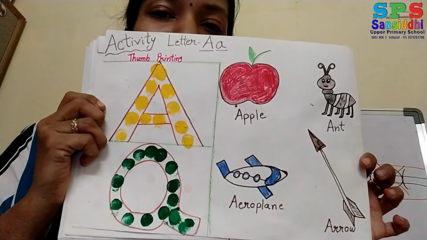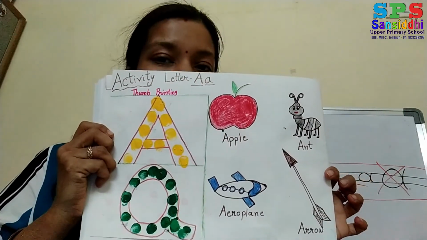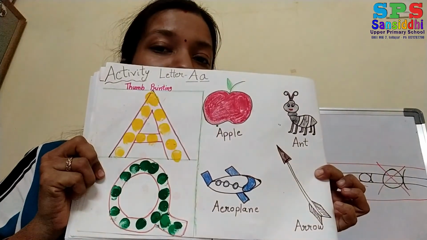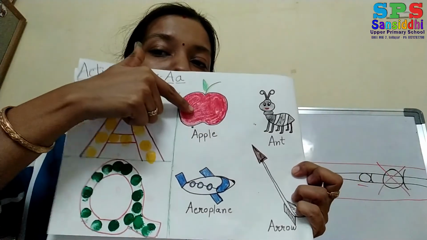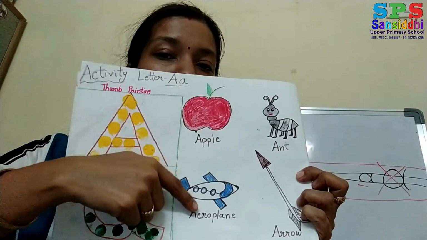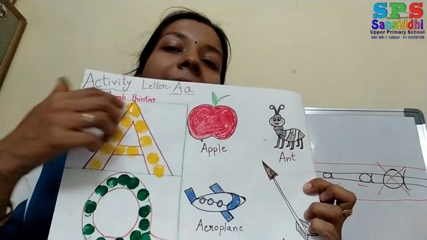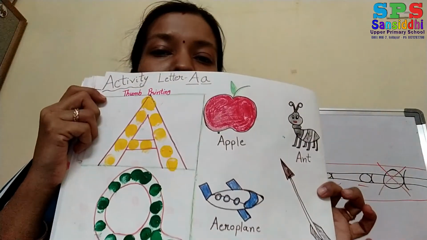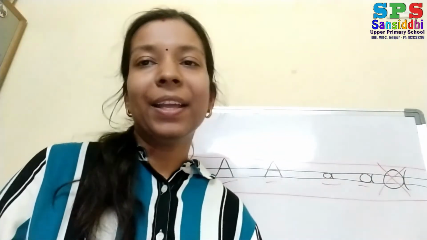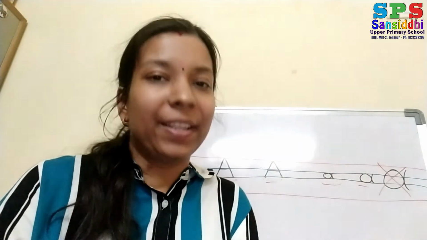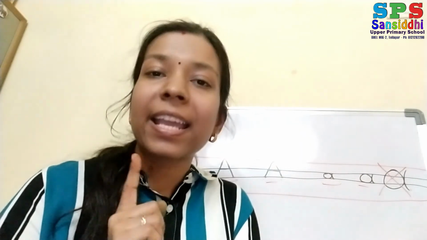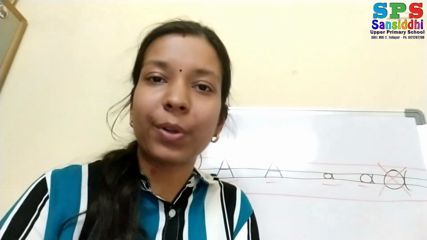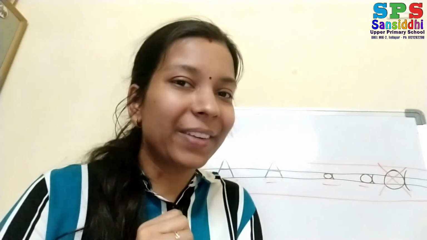So is it looking nice? So this is looking nice. So this is a capital A and small letter A thumb printing activity. A for apple, A for ant, A for aeroplane and A for arrow. Okay. So if you want, you can try it at your home. Okay. So today we have learned how to write letter A in the practice notebook. Okay, and one more thing we learned.